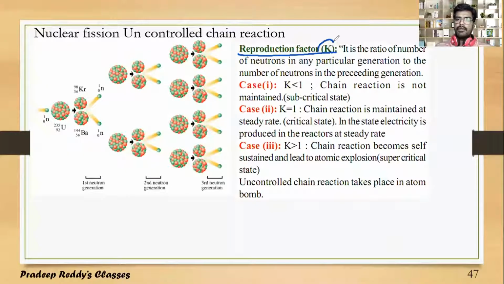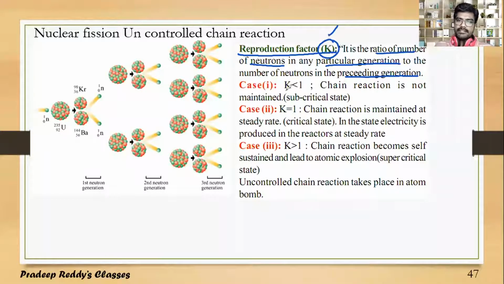The reproduction factor is denoted by K. It is the ratio of the number of neutrons in any particular generation to the number of neutrons in the preceding generation. Preceding generation means previous generation. The number of neutrons in the present generation compared with the previous generation is given by this K value.